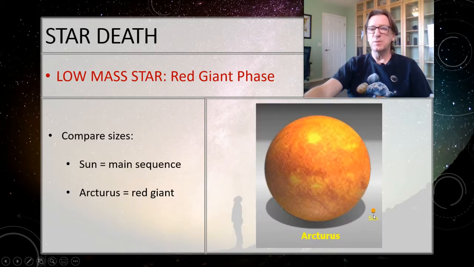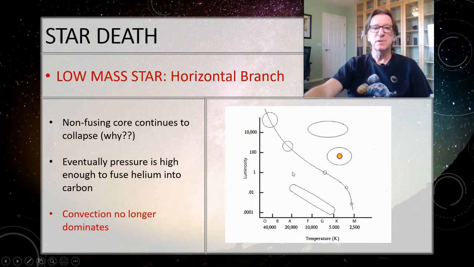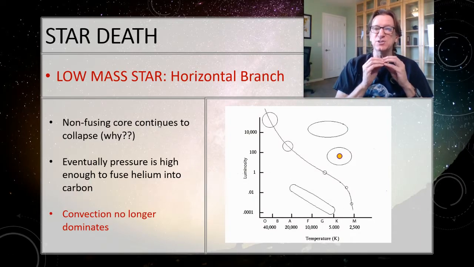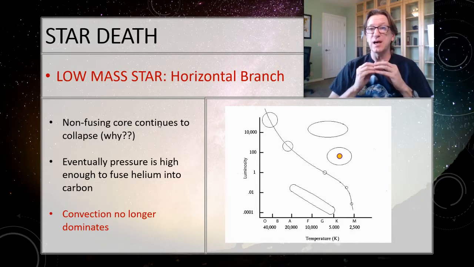So just to give you a comparison then, this is the sun, and this is Arcturus, which is a red giant you can actually see in the sky. It's much cooler than the sun, but it's much bigger. And since it's so big, it actually is fairly bright out in the sky. All right, so that non-fusing core, that helium ash in the core, it's going to continue to collapse. Why?